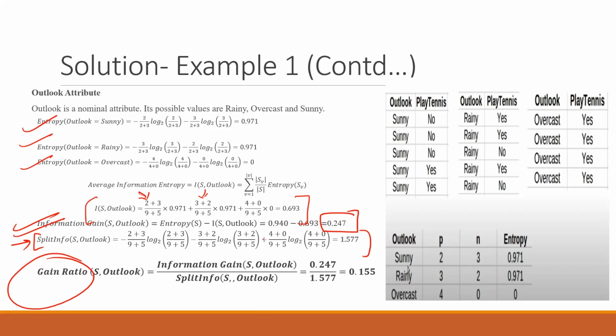So you will again be doing the minus. This gives us some value of the split info, and then gain ratio is calculated as information gain divided by split info. The value is 0.155 for outlook.